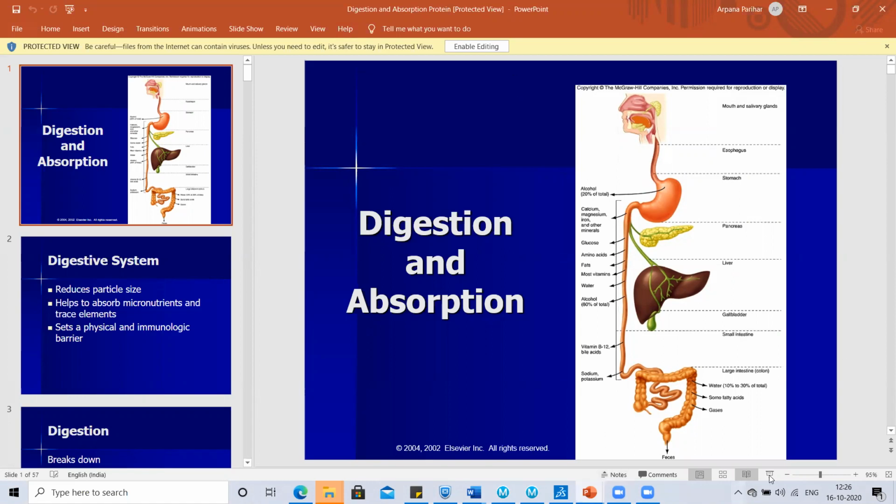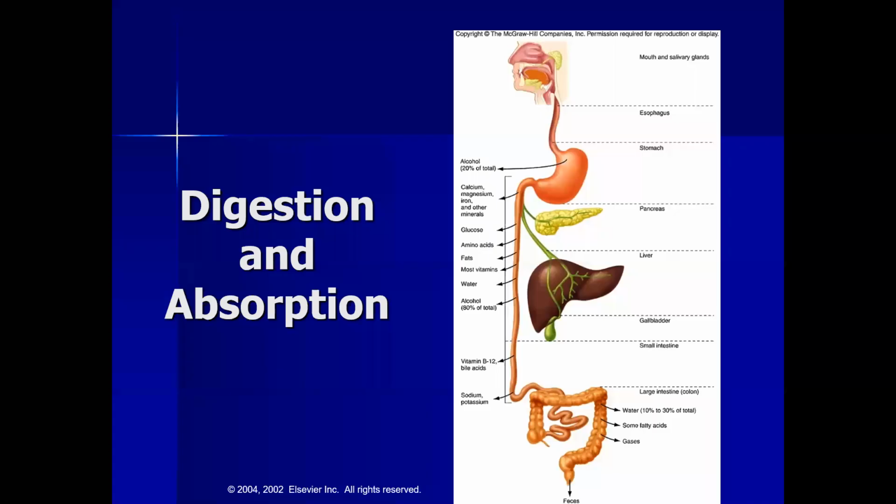Yes, ma'am. Okay. So I'm going to start the digestion and absorption of carbohydrates, fats, and amino acids, that is carbohydrates, fats, and proteins in our body. So this diagram, I think all of you are familiar with.